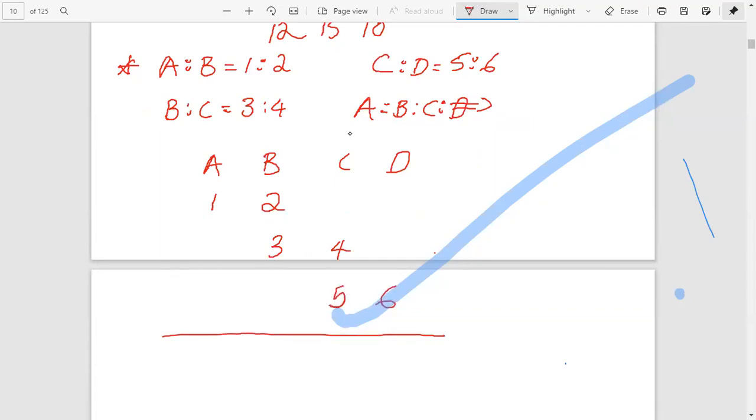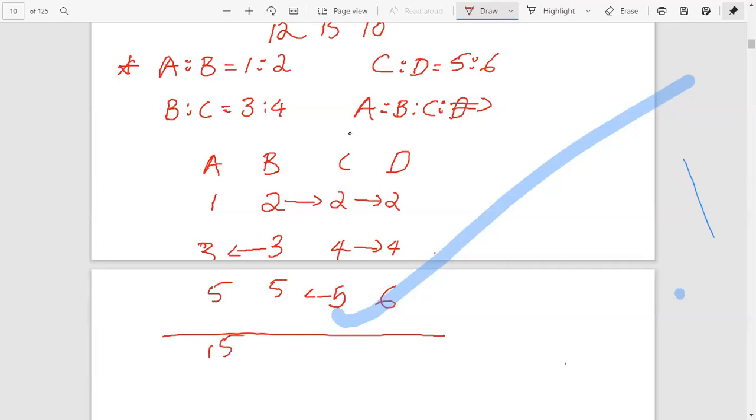Next, 2 goes to here and 2 goes to here. 4 goes to here. 3 goes to here and 5 goes to here and here. Then just multiply 1 into 3, 3, 3 into 5, 15.